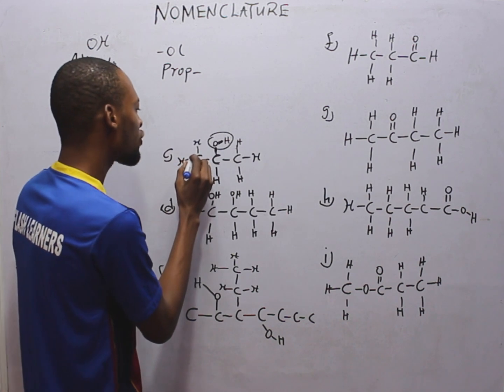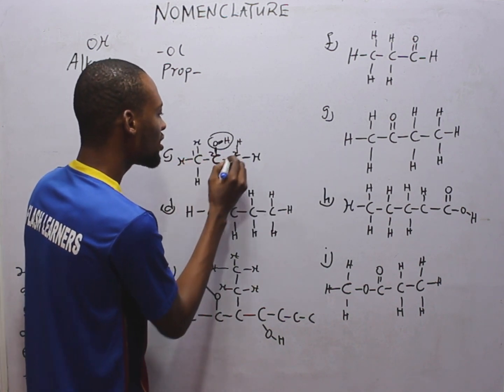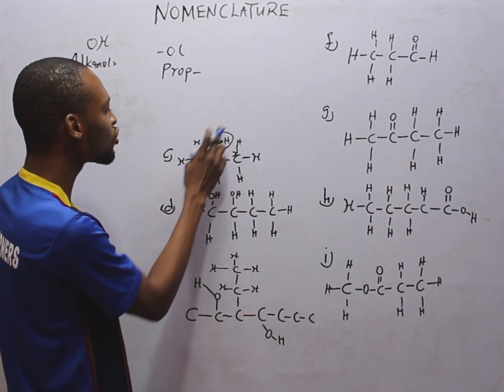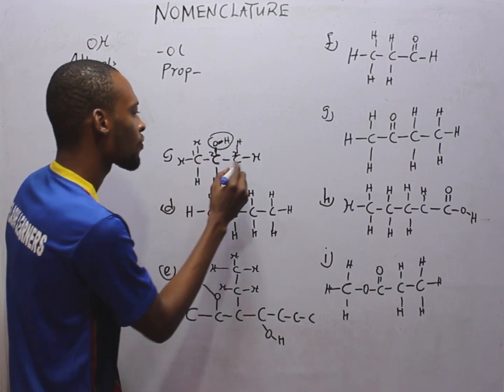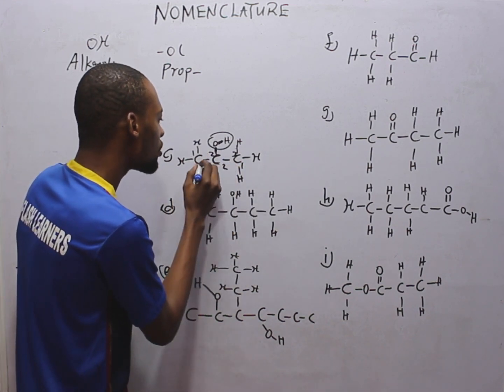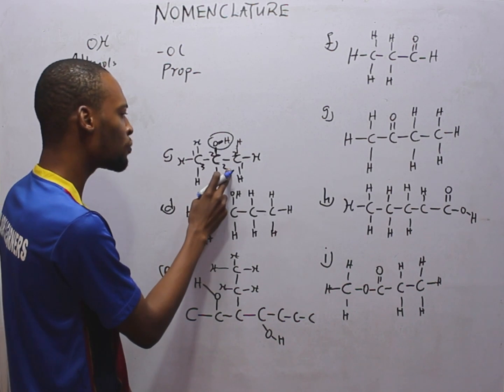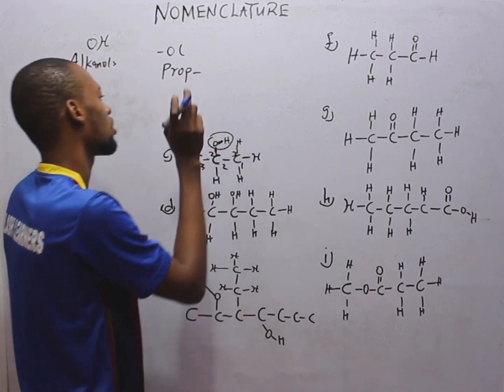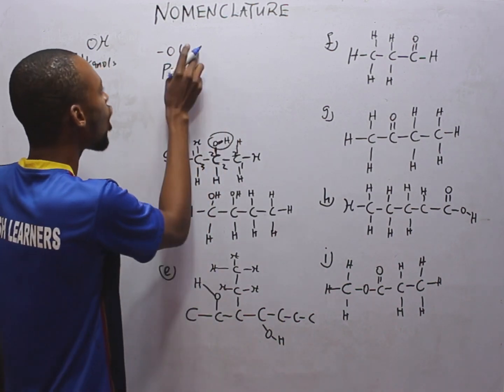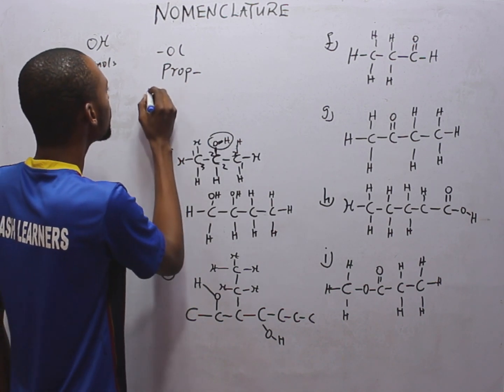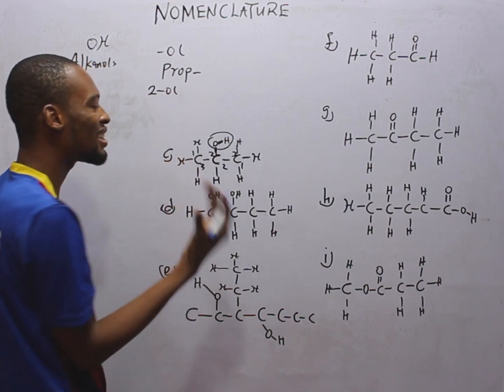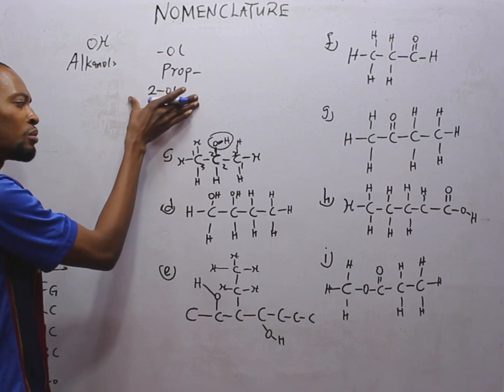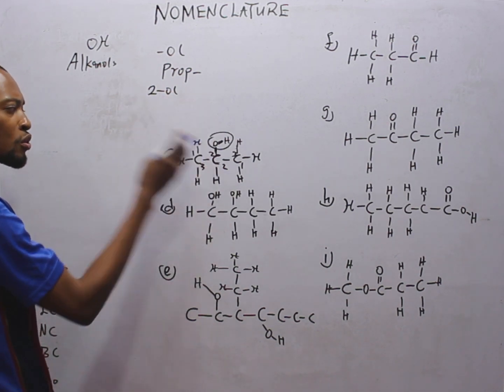So counting from here, 1, 2, 3, the carbon carrying the functional group will be carbon 2. Counting from here, 1, 2, 3, it is still carbon 2. So the OL is in carbon 2. Can we say 2-ol? Yes, to show that the OL is in carbon 2, the position of the functional group.